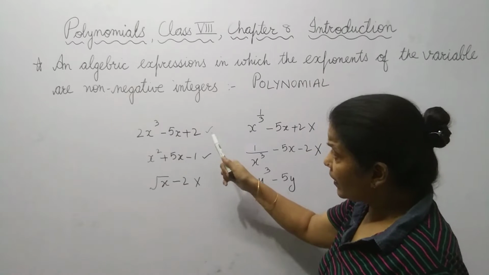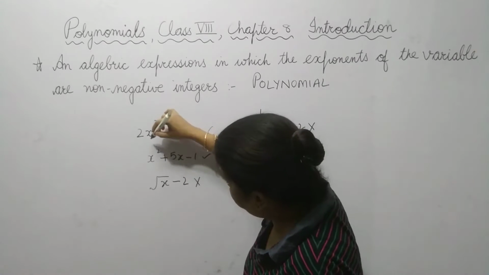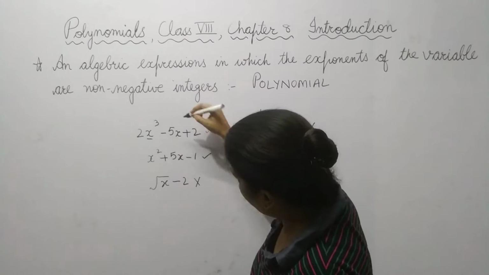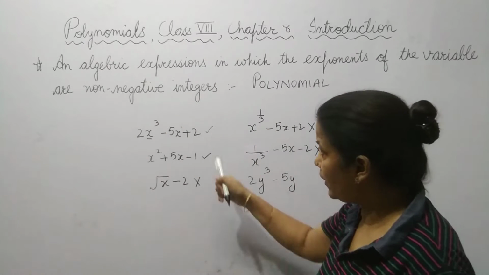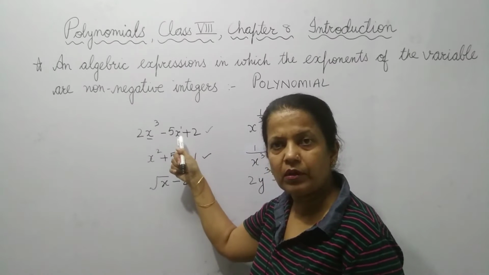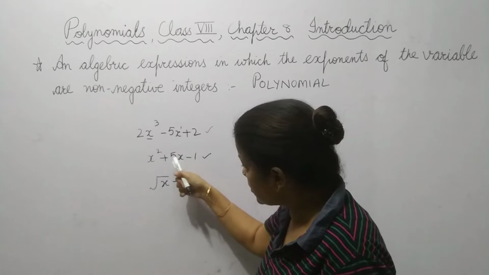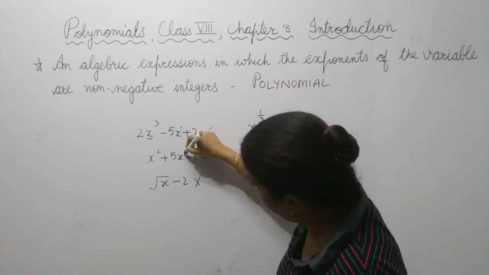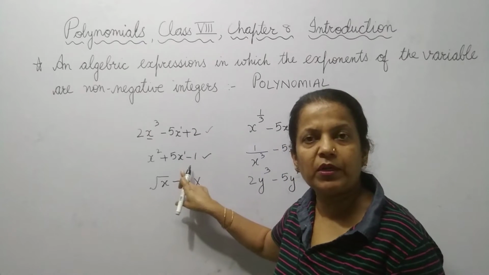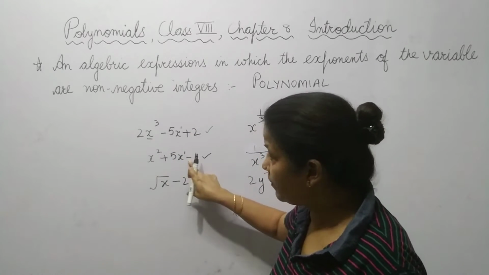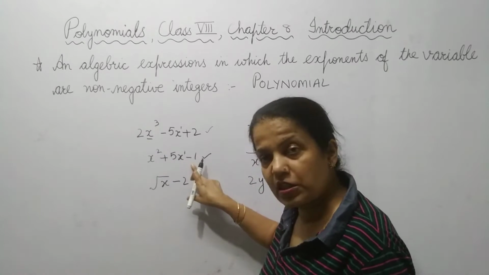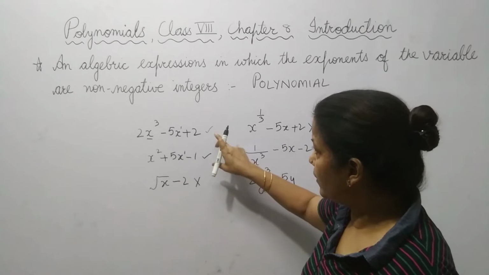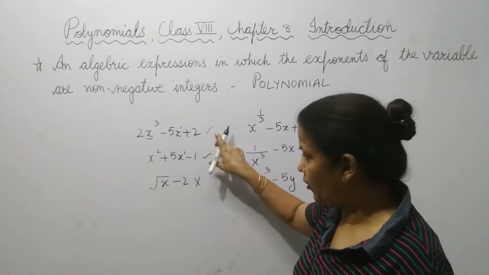Then, look here, the power of the variable here is positive. In this case also the power of the variable, meaning the alphabet, is positive. So, this is a polynomial. This is also a polynomial.